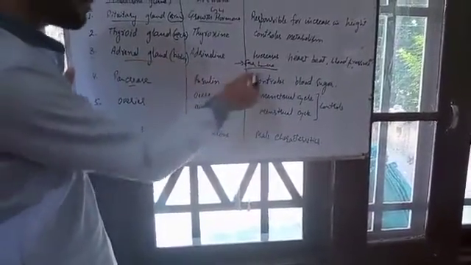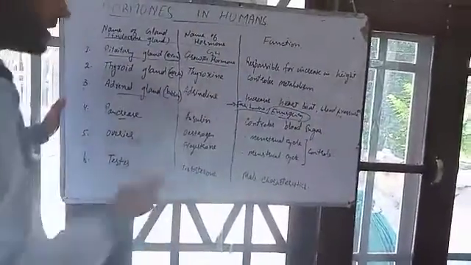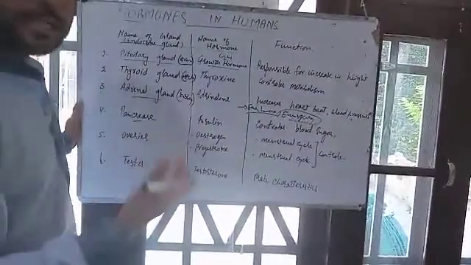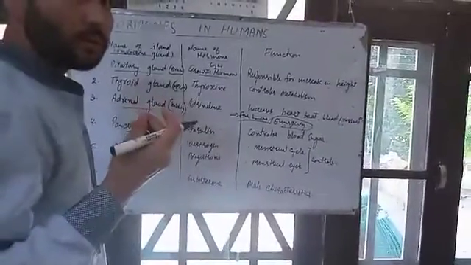That is why it is known as the fear hormone, or the emergency hormone, because at the time of emergency the hormone gets released and our heartbeat becomes faster.